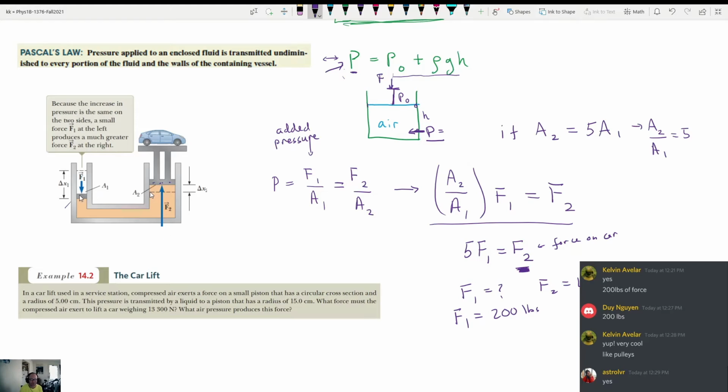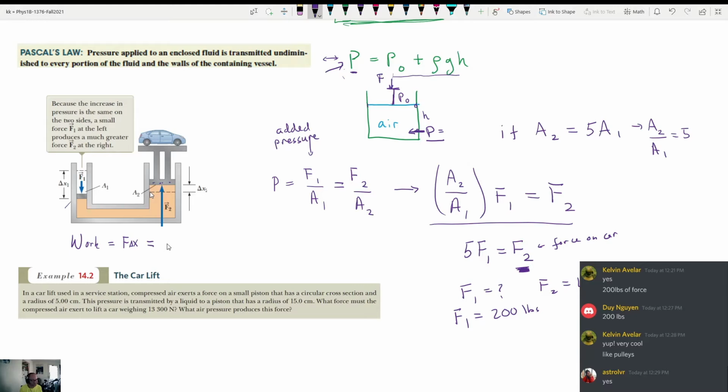Remember that work is force times distance. Let's just have a little trip down memory lane. Work is equal to force times displacement, really. It's really F dot delta x. It's like F times delta x times the cosine of an angle, but all the angles here are 0, so it doesn't really matter. So you can't get work for free.